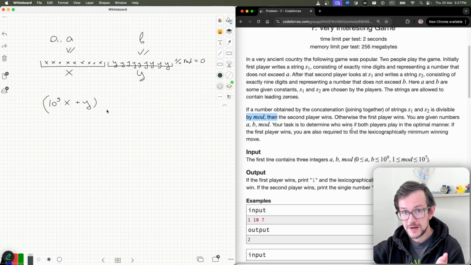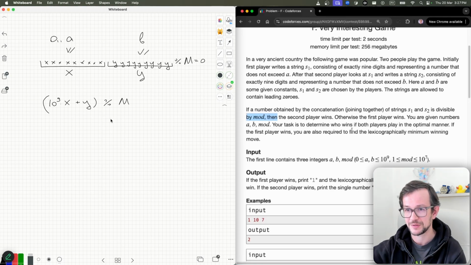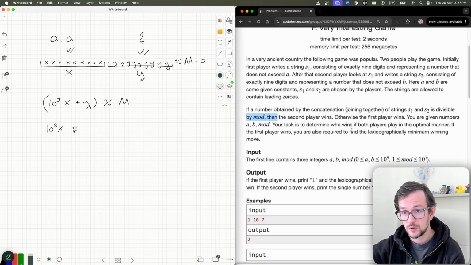And modular arithmetic works like this. If you have some modulus, let's say modulo m, you can calculate it by looking at both numbers modulo m. So it's the same as taking 10 power 9 times x modulo m, plus this y modulo m, and everything modulo m.